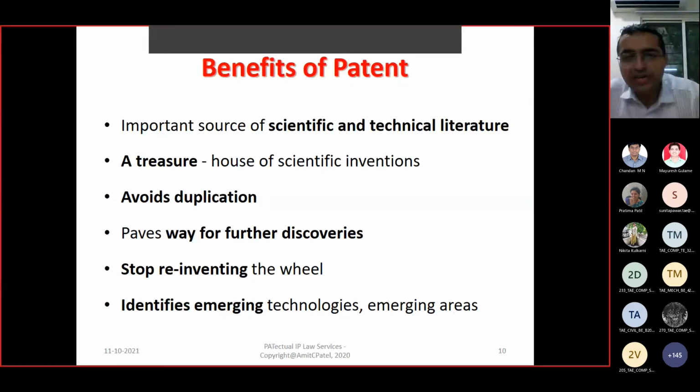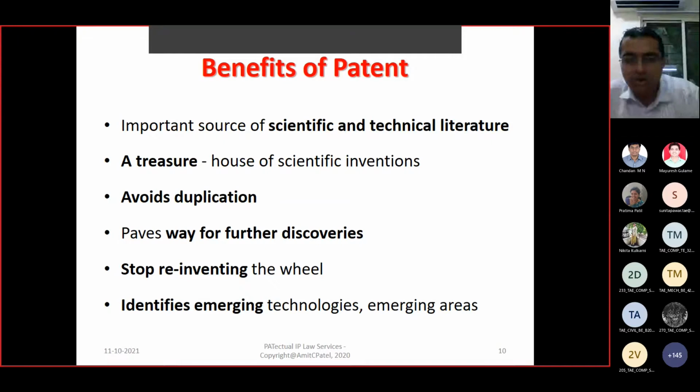Because of the novelty criteria, that makes patents very unique. To get ownership, because of novelty, the first disclosure should be in the patent. And that's why it has been said that if you need the latest information about any field, there is nothing other than patents which gives you that information.